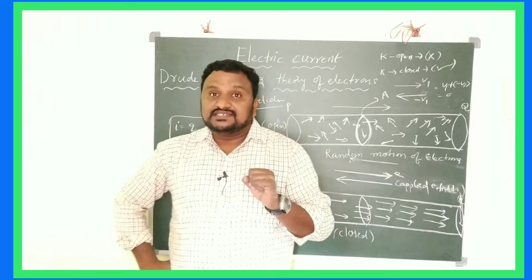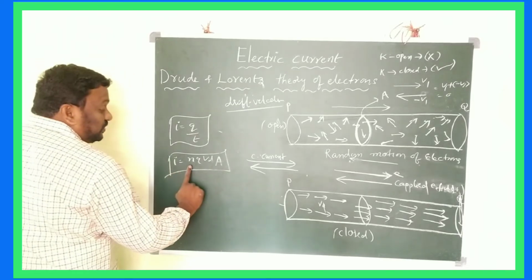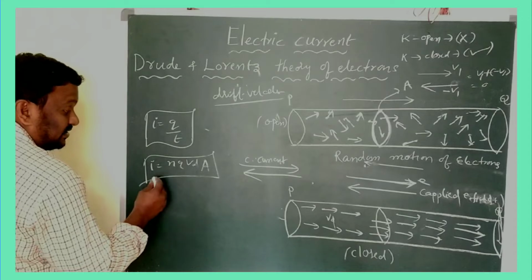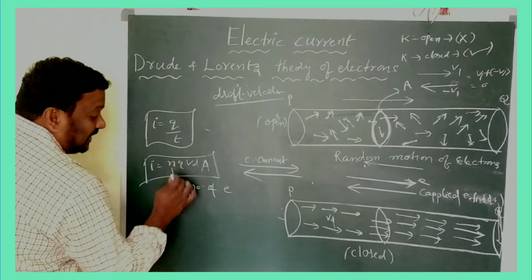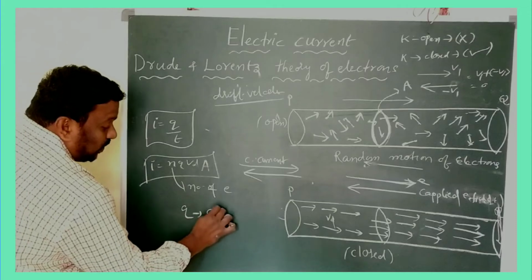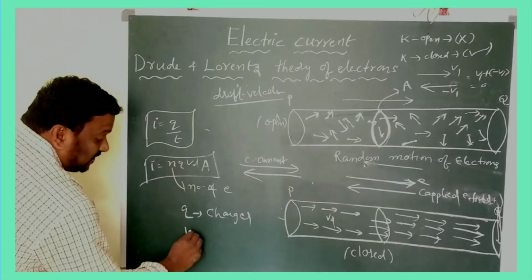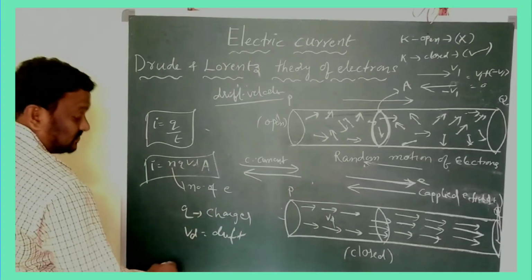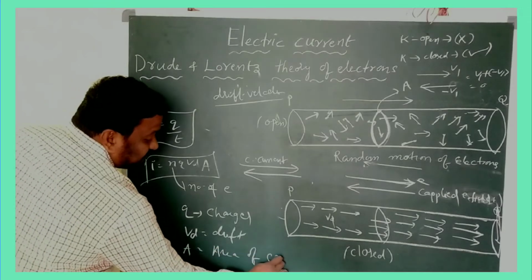Children, the velocity with which electrons are accelerated and moved in the opposite direction of the applied field is called drift velocity. Here we have an equation: I equals nqvdA. Here n means number of electrons, q means the charge of an electron, vd is the drift velocity, and A is the area of cross section.